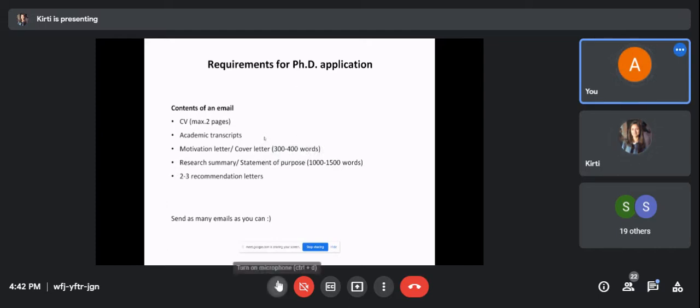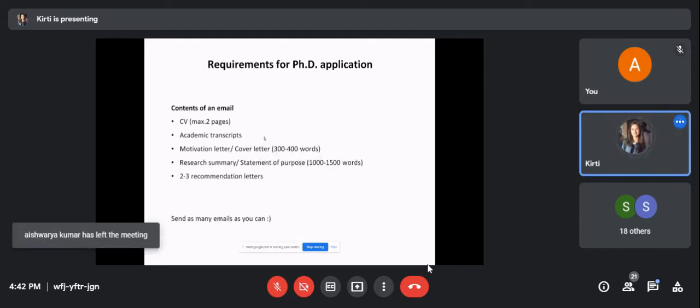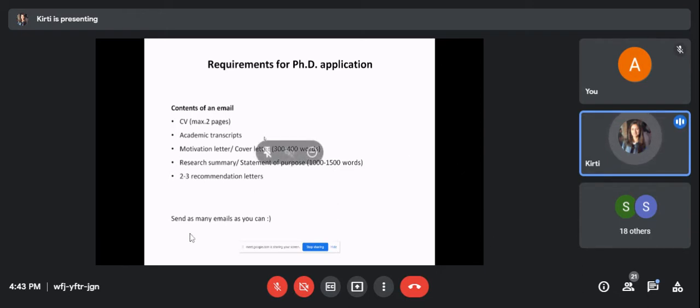Just some numbers. It is possible that you will get a good response even after 5 emails, or it is also possible that you will get it after 150 or 200 emails. Both are possible. So you should really encourage yourself to write as many emails as you can. Myself, I sent almost 100 or 150 emails, and after that I started getting positive responses. Before that I don't think professors would even reply.